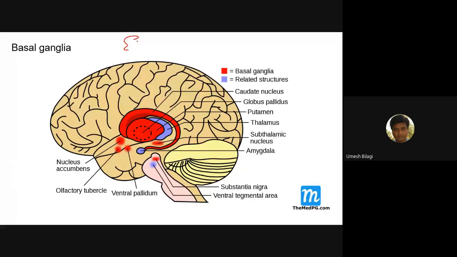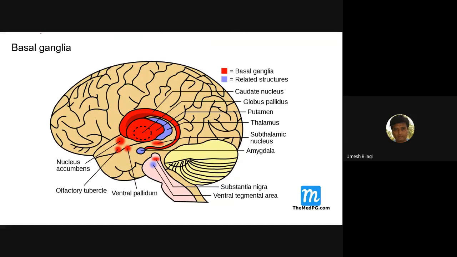But when it comes to the extrapyramidal system, it is a bit different. It is not directly concerned with power. In fact, it is concerned with coordination and initiation of movement. So the diseases which involve the extrapyramidal system behave differently from the diseases which involve the pyramidal system. Now we'll discuss that here.